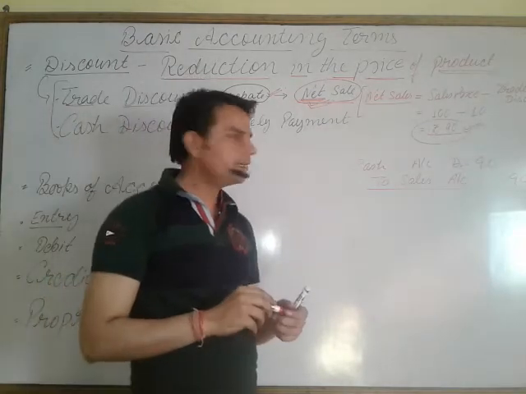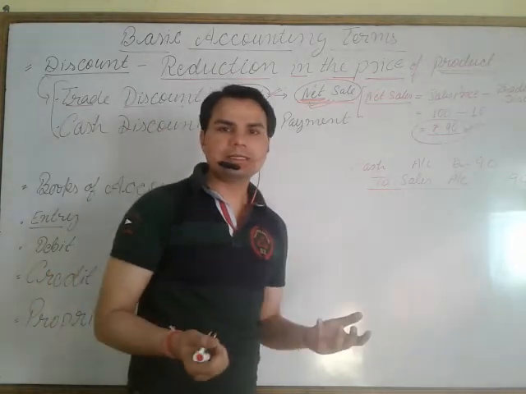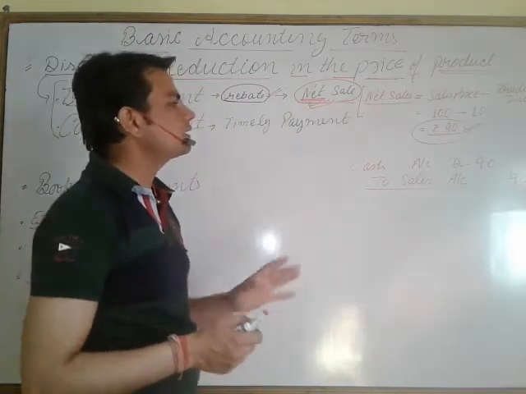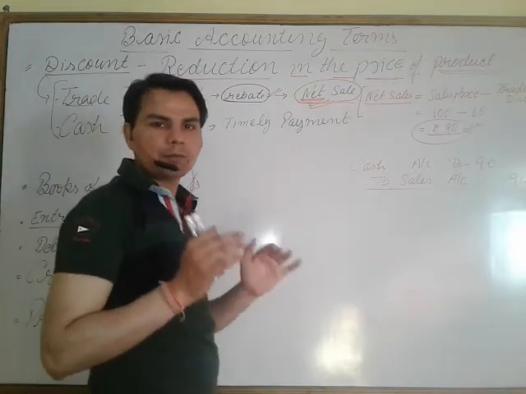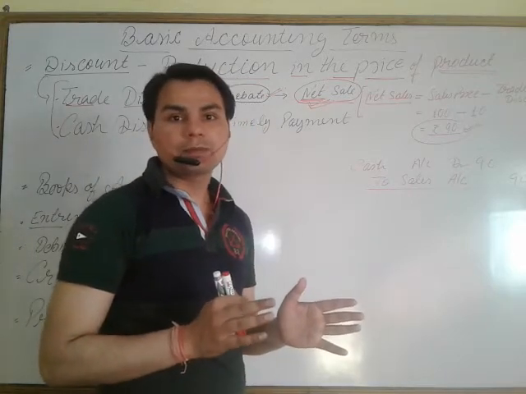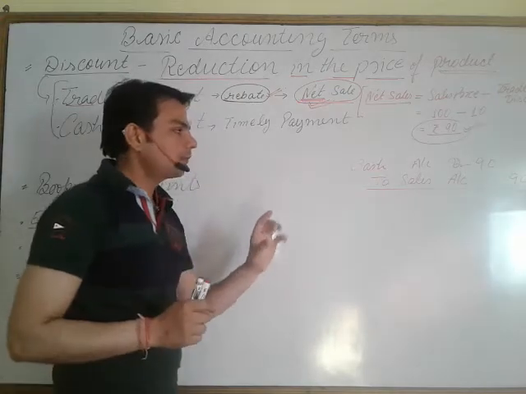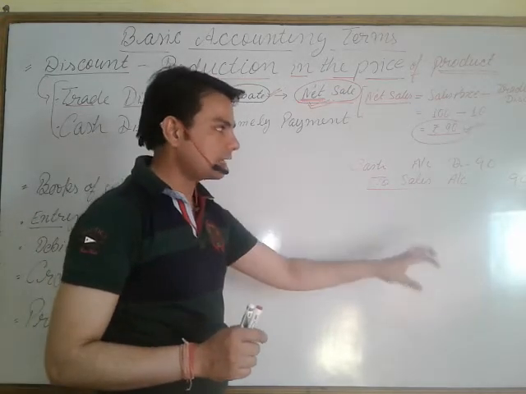In the same manner, the net purchase is recorded, means from the MRP we subtract the trade discount, and at the net value we record the transaction, purchase account debit to cash account.